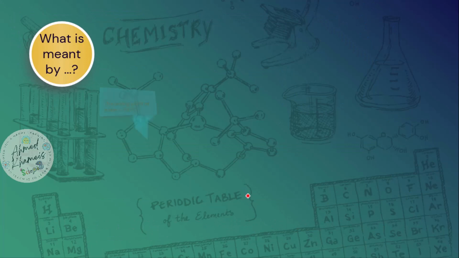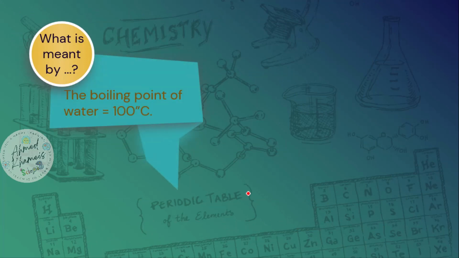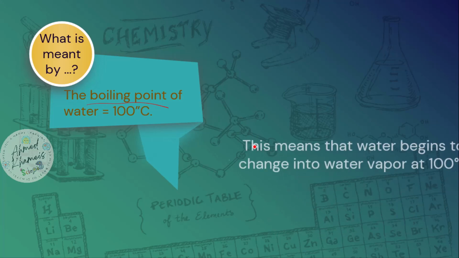So what is meant by the boiling point of water equal to 100 degrees Celsius? It means the temperature at which the water will start to change from liquid to gas is 100 degrees Celsius.